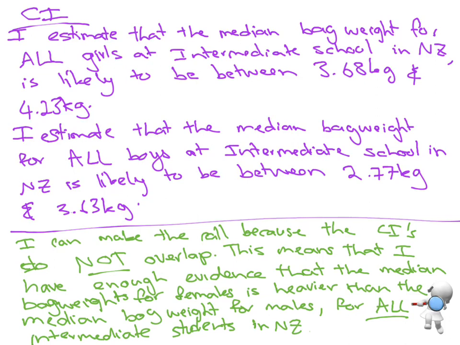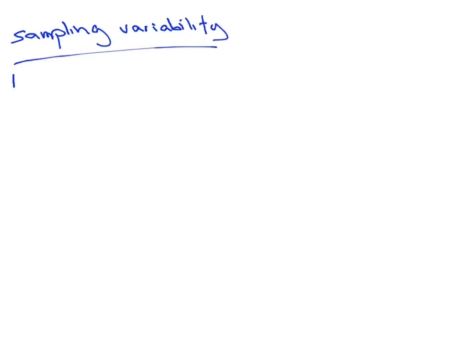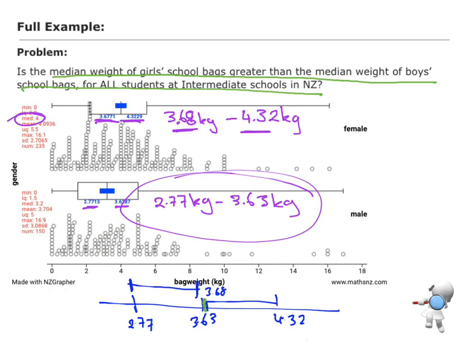The last step is to talk about sampling variability, and we need to talk about that in context. The key idea here is: if I take another sample. That's the sentence starter we can always use. If I took another sample, let's think about what would happen. Our data is about the weights of bags.